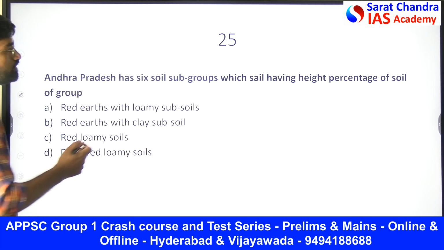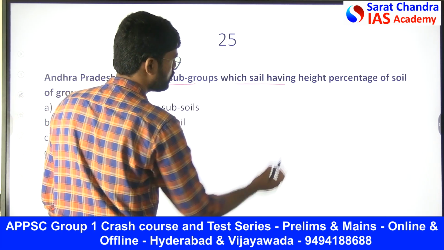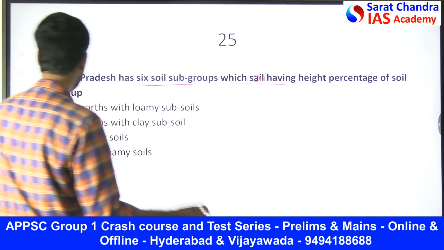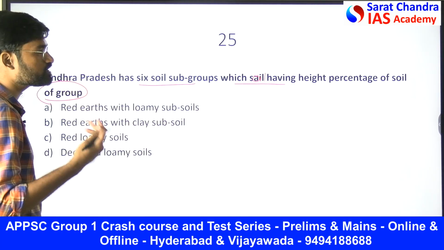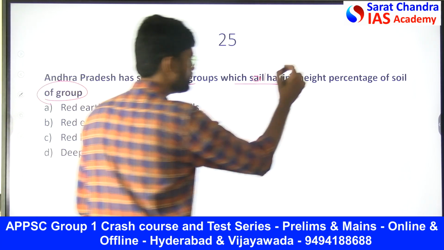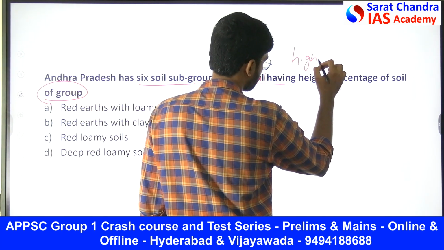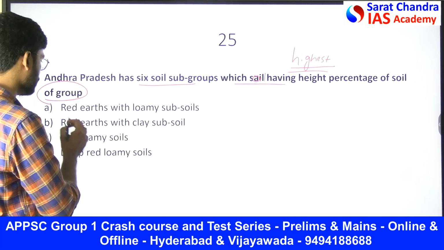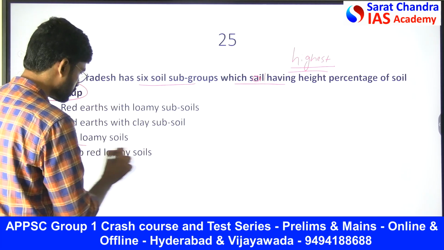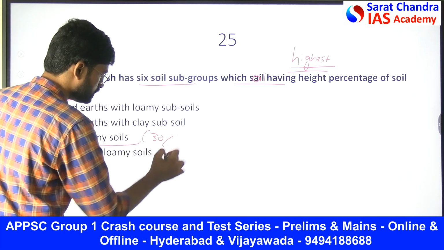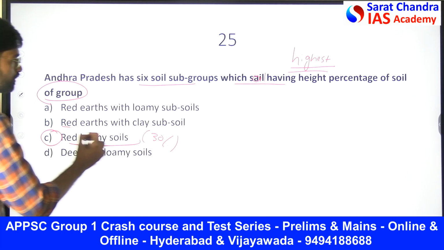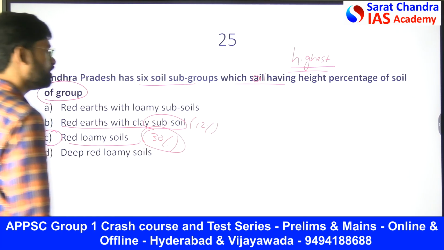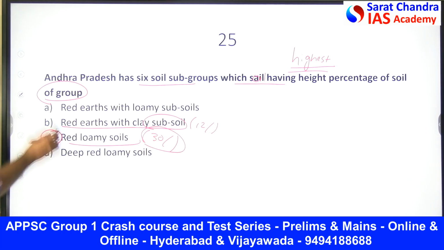Then Andhra has 6 soil subgroups, which soil is having high percentage among these groups. ఈ soil groups లో highest percentage మనకి ఎక్కువ ఉంది, highest percentage మనకి ఏ దేనికి ఉంది? సో ఆబ్వియస్లీ we come to the red loamy soils. ఇవే మనకు 30% ఉంది. The 30% is red loamy soils. Then red earth with clay subsoil అనేది we have 12%. So obviously red loamy soils have the highest ones.